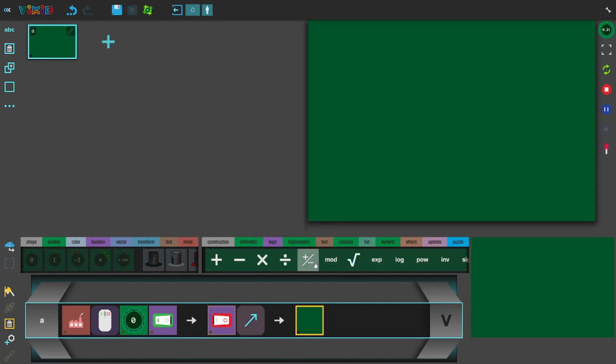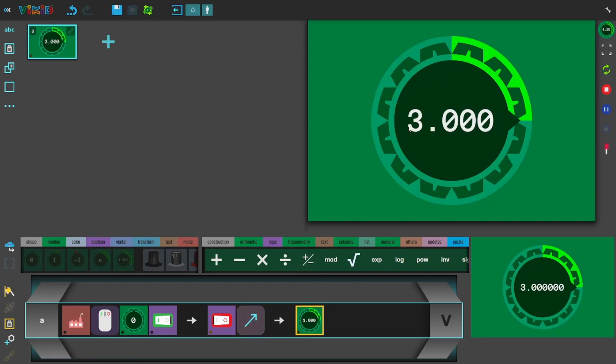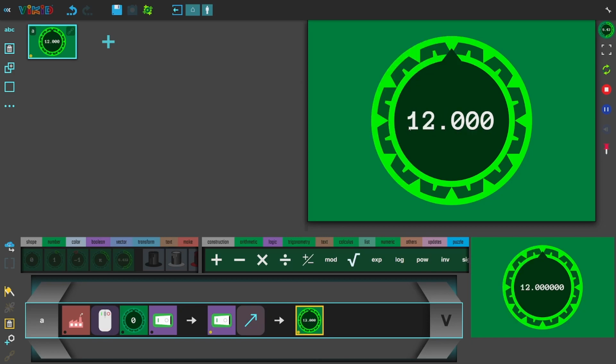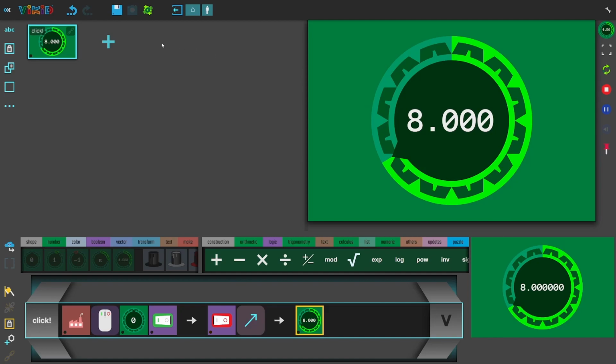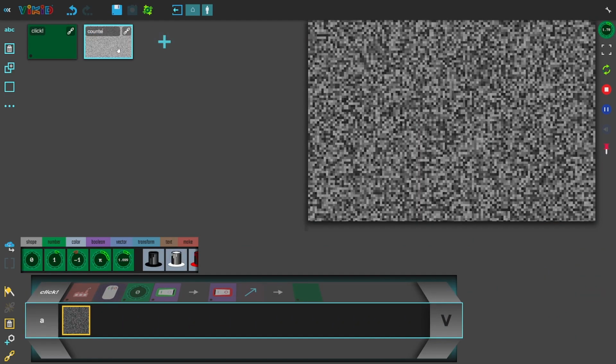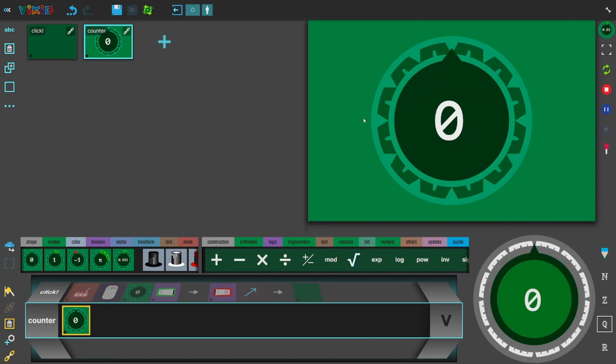We can do that by using the rising edge detector, and this will only emit an event when the mouse is clicked, when it goes from off to on. Let's call this click. This is the click event. We use the exclamation mark for events. That's a convention.